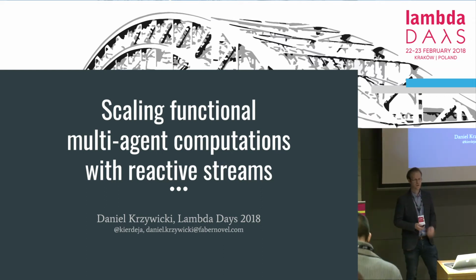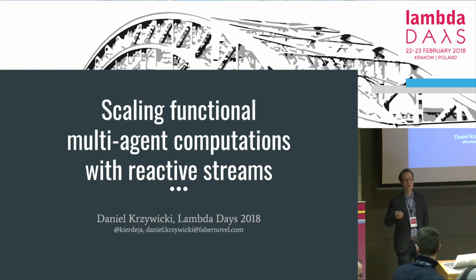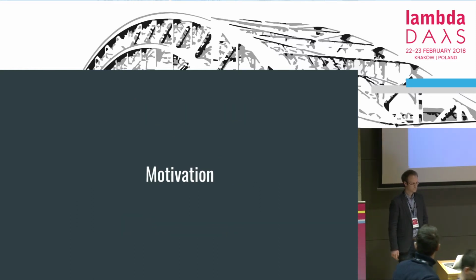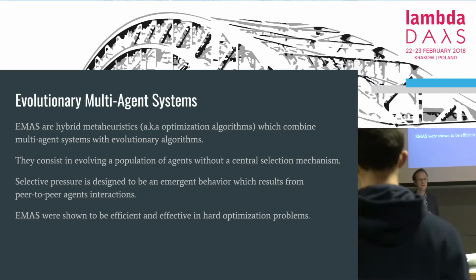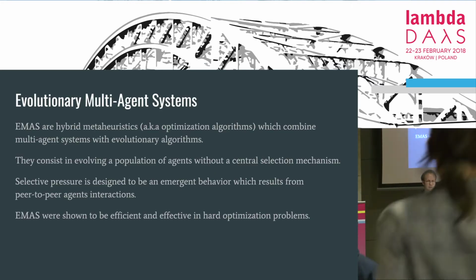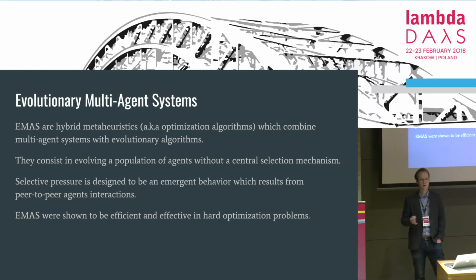And today I would like to share with you the most recent results of my work on concurrency in multi-agent computations using reactive streams. So first, let's start with a bit of context. The domain of my work are evolutionary multi-agent systems. They are a class of optimization algorithms which combine multi-agent systems with evolutionary algorithms.